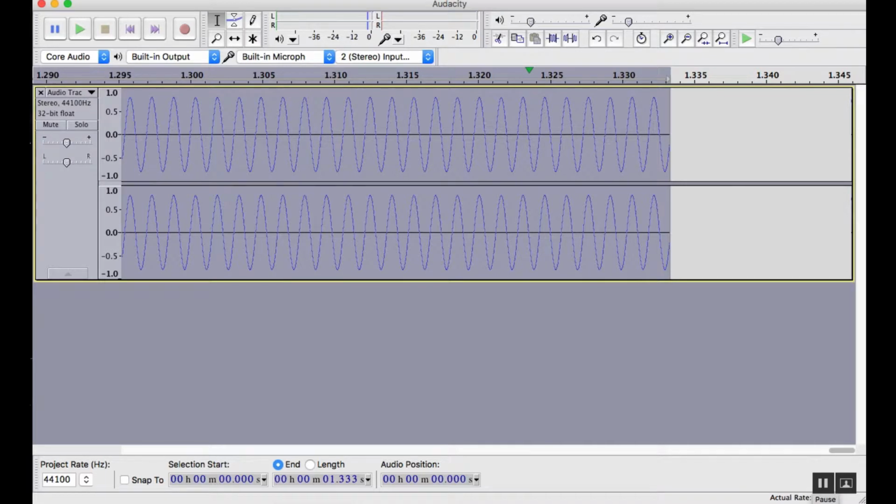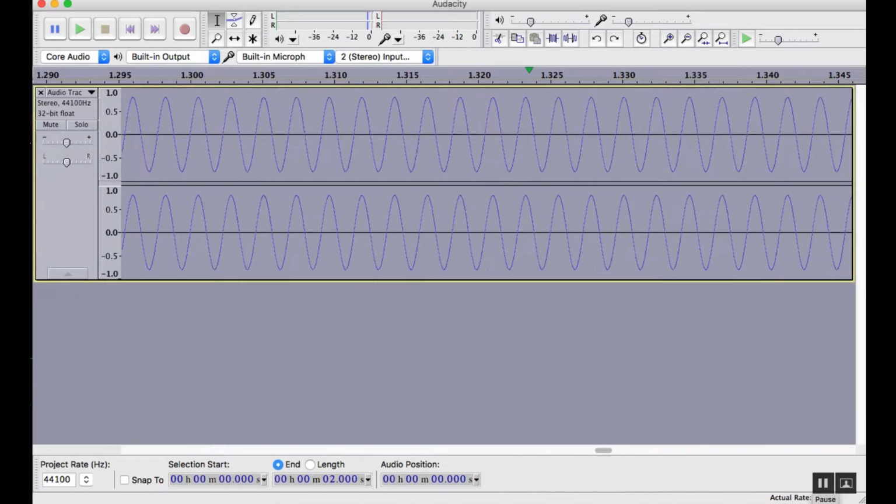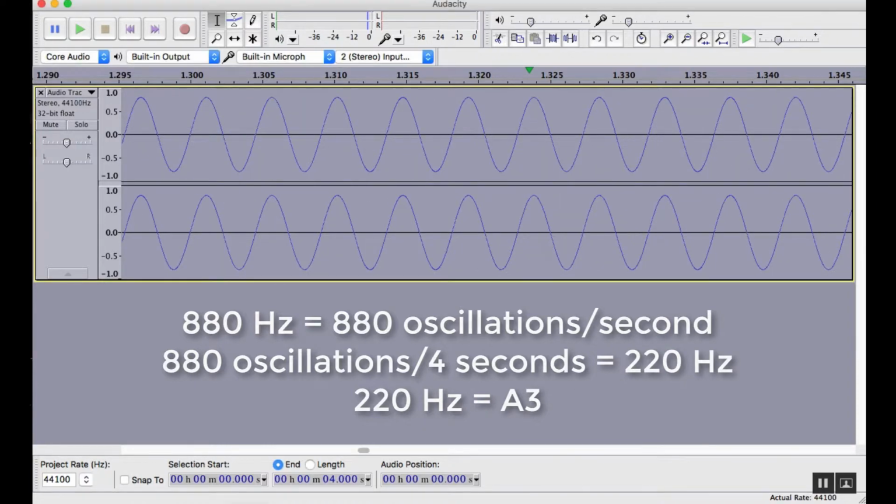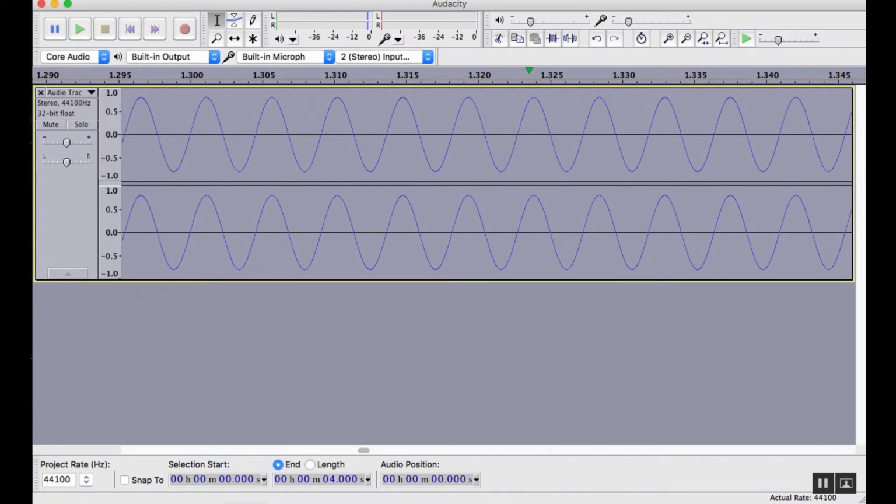Similarly, if I took that original 2-second sample of A4 and decompressed the wave so that it lasted twice as long at 4 seconds, there would now be those 880 oscillations total, except now over the time of 4 seconds. The result would be 220 oscillations per second, or 220 Hz, generating a lower frequency and tone. The note would be A3, and it would sound like this.